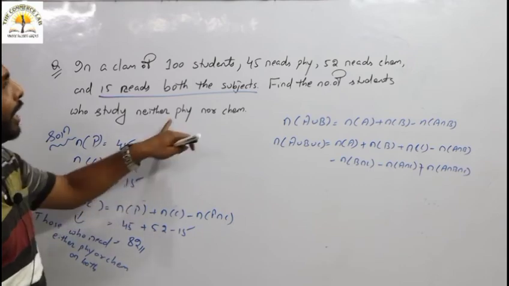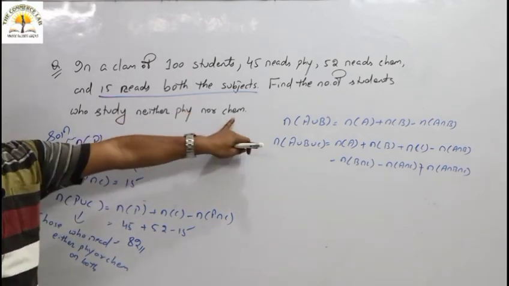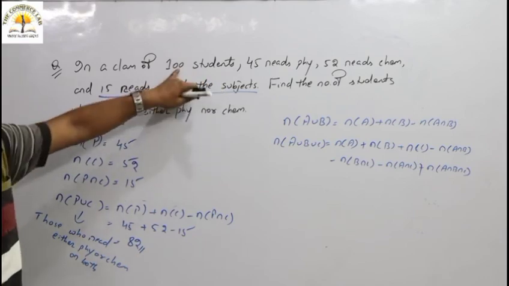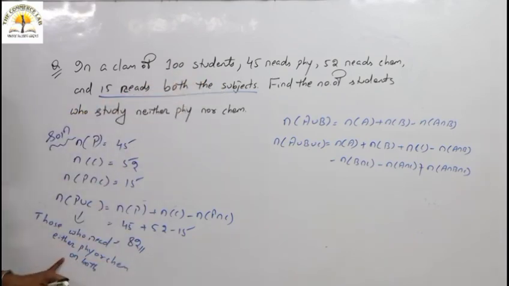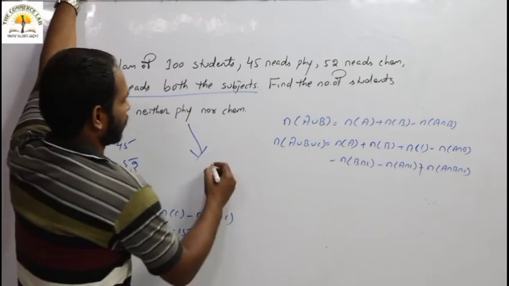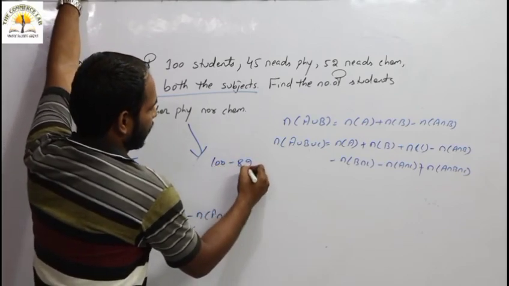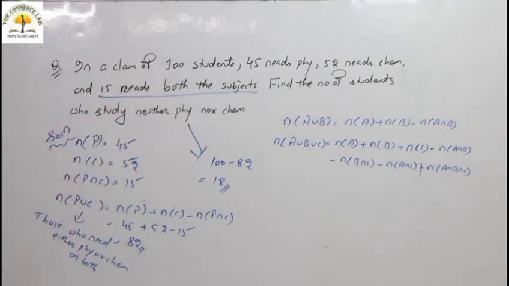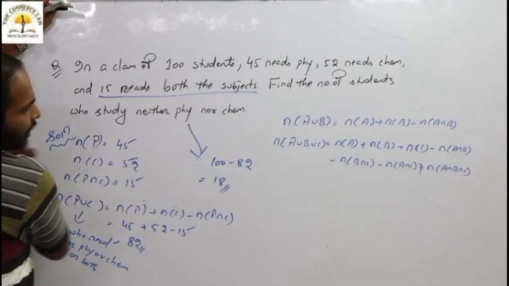But we have to find the number of students who study neither physics nor chemistry. Total number of students is 100. Out of 100, 82 students read either physics or chemistry or both. So the number of students who study neither physics nor chemistry is the total number of students minus 82. That is your answer. Okay, then come to the next one.